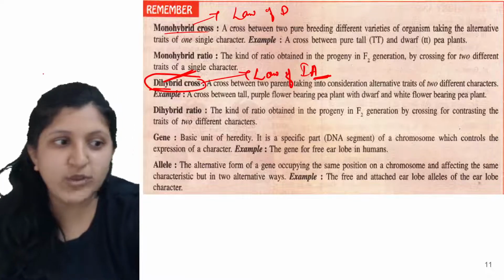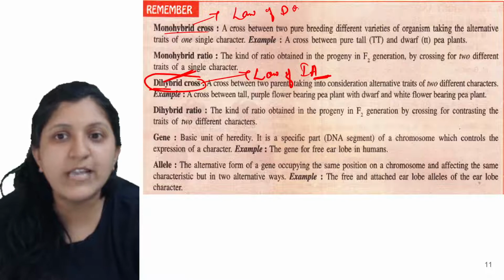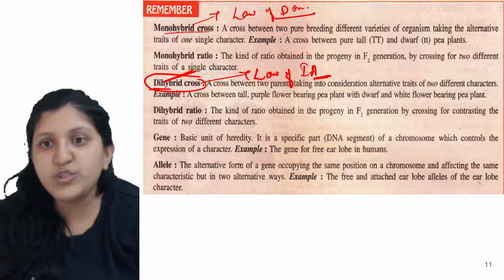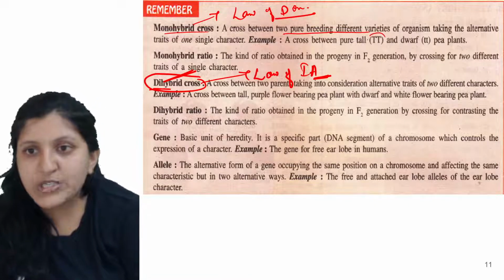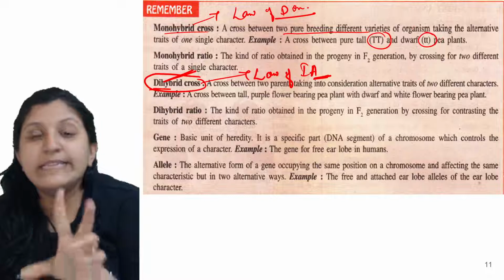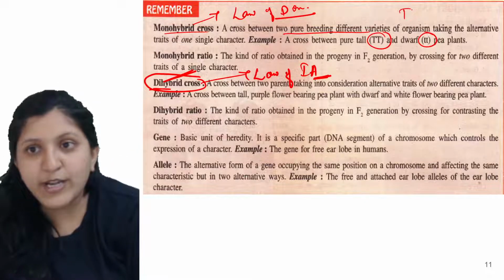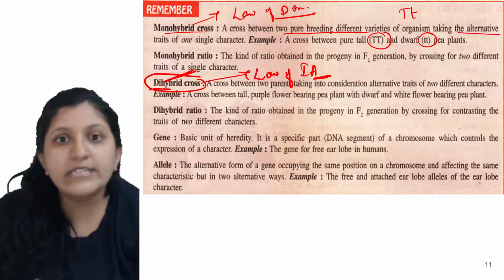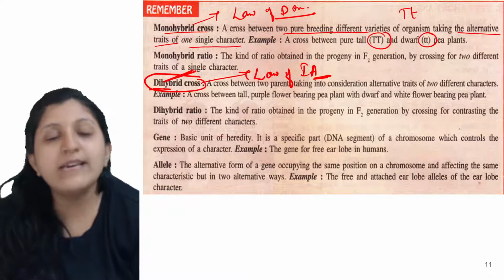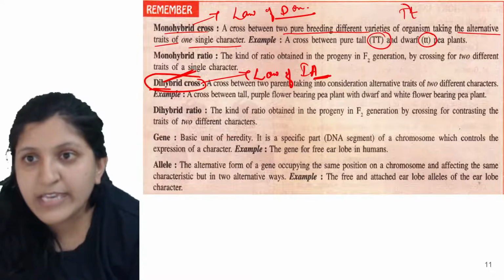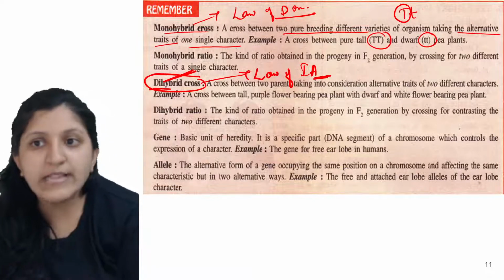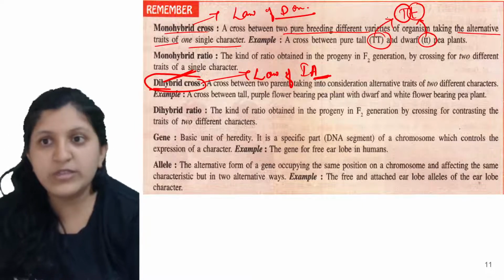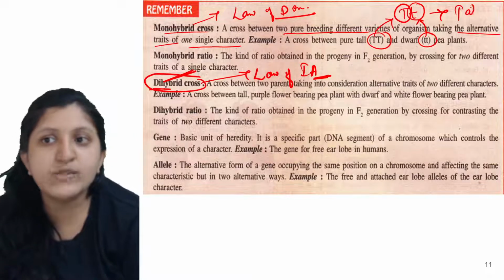Then there is the monohybrid, where only one character is studied. So this is the law of dominance. Here you can see by the definition, two pure breeding different varieties, tall and dwarf, are taken. Then the progeny is produced. That is taking the alternative traits of one single character, one coming from here and the other coming from here. All the plants which are produced are tall.